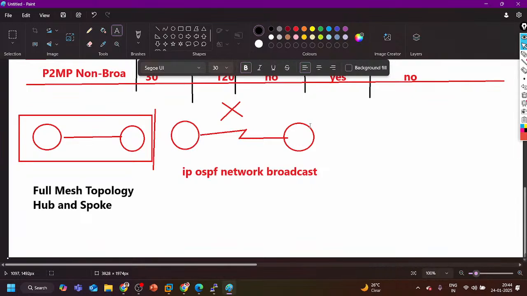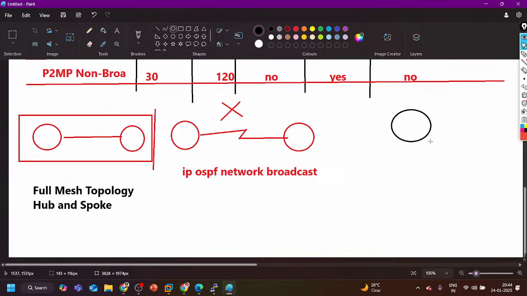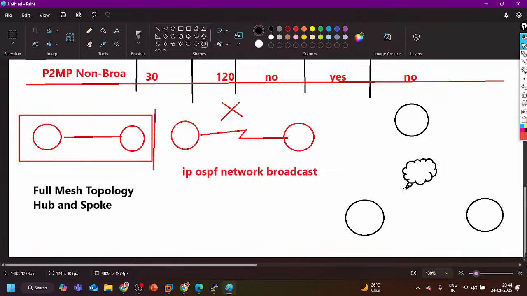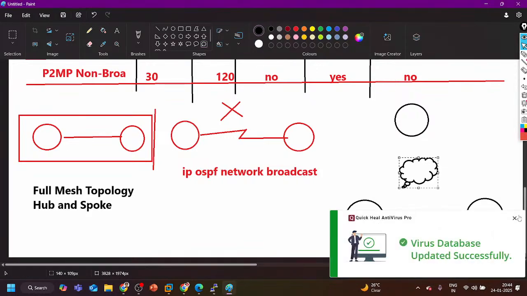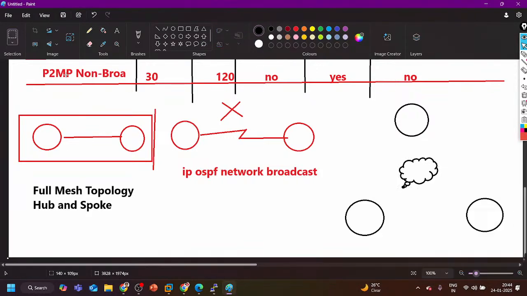I have 3 sites. For example, this is my topology: R1, site 1, site 2 and site 3, and all these sites are connected through the service provider network. This way.